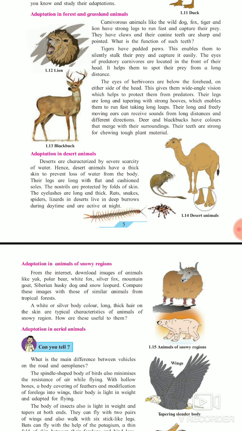But oppositely, the eyes of herbivorous animals are below the forehead. Like the eyes of carnivorous animals are at the front, but the eyes of herbivorous animals are on either side of the head. Why? Because this gives them a wide angle vision, which helps to protect them from predators like lions and tigers. Wide angle vision means what?